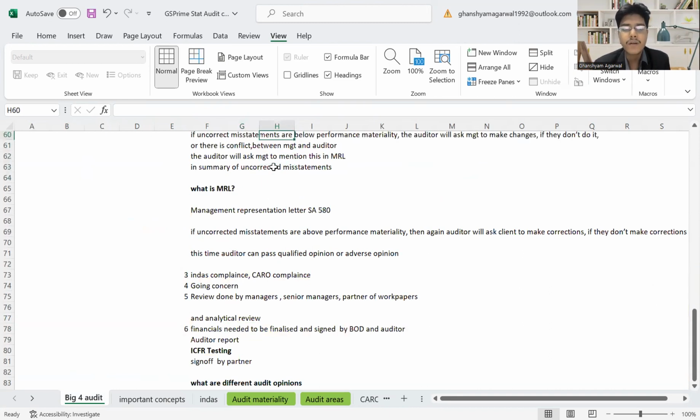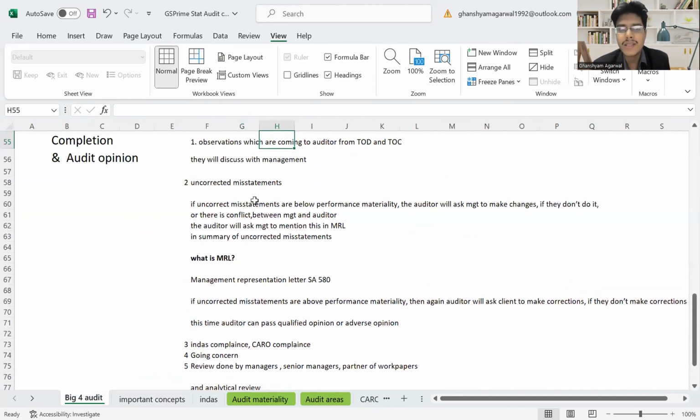If the misstatement is below PM, what do we do? We do nothing. Yes, we will tell them to do rectification. If they don't, we don't pass the audit, or we give a qualified or adverse opinion. There's a conflict between management and auditor. We'll ask the management to mention this in the MRL in the summary of uncorrected misstatements.